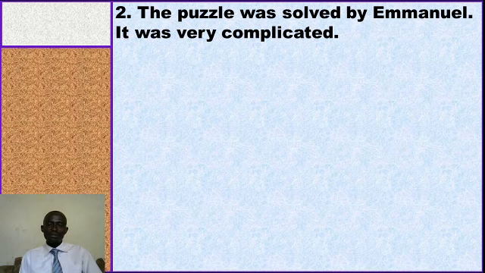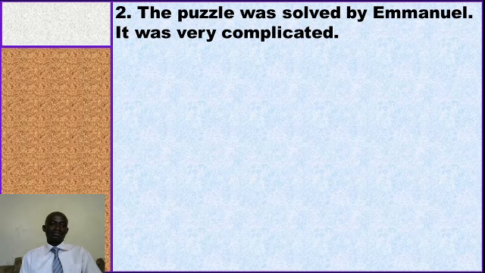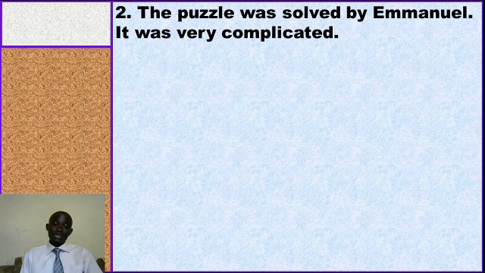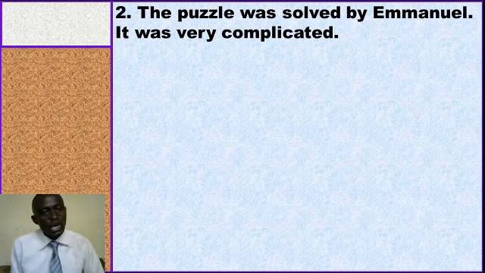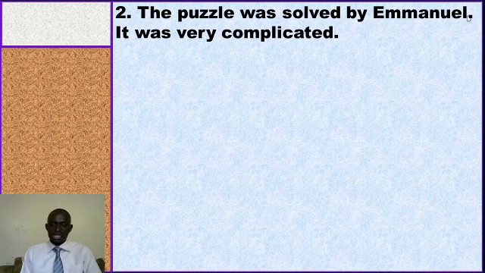It was very complicated. We have talked about the puzzle was solved by Emmanuel. What about it? That puzzle was very complicated. Now, if you're asked to join the sentence using which, how shall we put our answer? What are we talking about? We're talking about the puzzle.